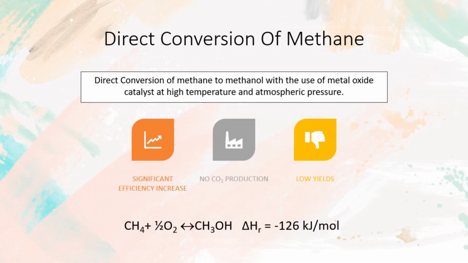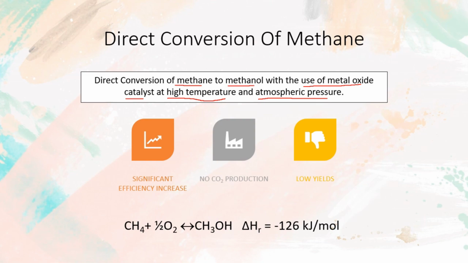So we meet again on the last part of methanol synthesis, which is direct conversion of methane. So what is direct conversion of methane? It's actually methane being converted into methanol with the use of a metal oxide catalyst and also at high temperature and high atmospheric pressure. Okay, so those are the three main components that we need in the direct conversion of methane.